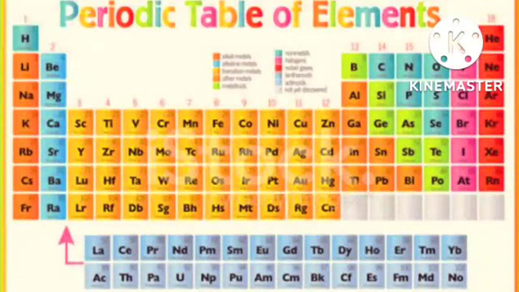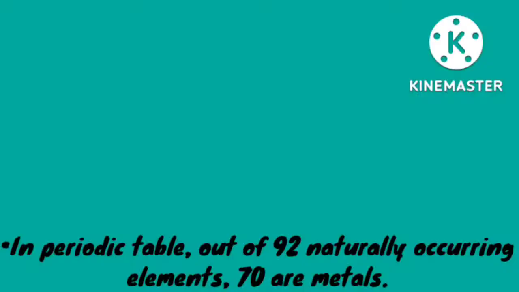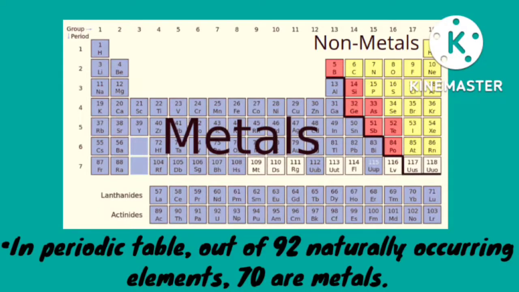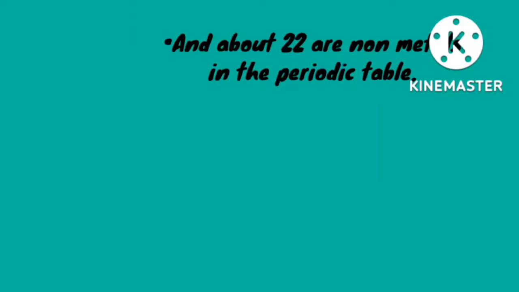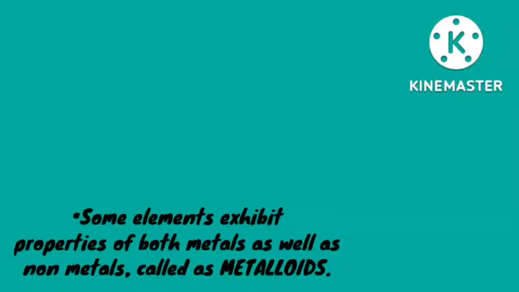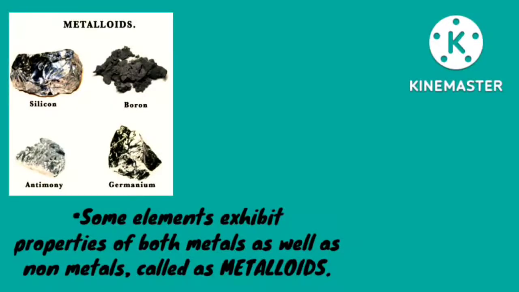So why am I saying all this about the periodic table? It is because in this periodic table, out of 92 naturally occurring elements, 70 are metals and about 22 are non-metals. So what do we understand? That in the periodic table, there are 92 naturally occurring elements. Out of that, 70 are metals and 22 are non-metals. Apart from metals and non-metals, there are some elements which show properties of both metals as well as non-metals. So what are they collectively called? They are called metalloids.